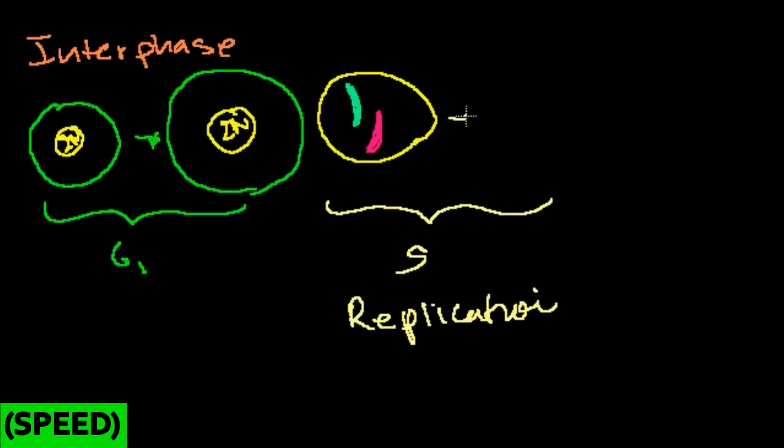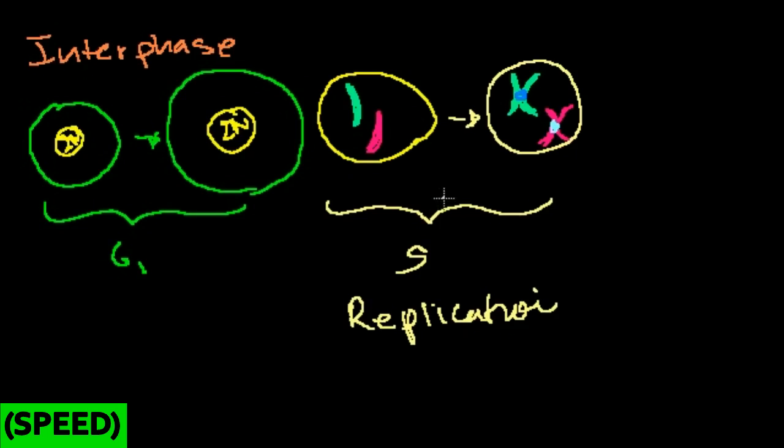During S phase, our chromosomes will replicate, so that green one will completely replicate and generate a copy of itself. We've learned this a little bit: they're connected at the centromere. Each of those copies is called a chromatid, and that magenta one will do the same thing. Now we have 4 chromatids, 2 for each chromosome, but we still say we only have 2 chromosomes. That's its centromere right now.